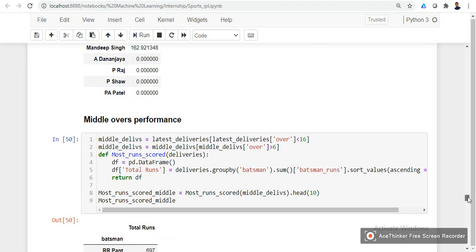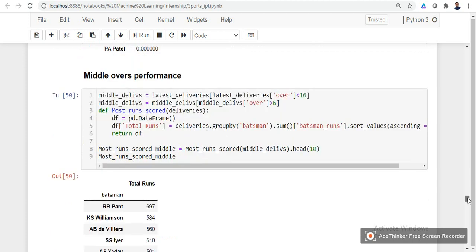Let us have a look at middle overs performance as well. In middle overs, in the total most runs scored category, we have Rishabh Pant, Kane Williamson, AB de Villiers, Shreyas Iyer.